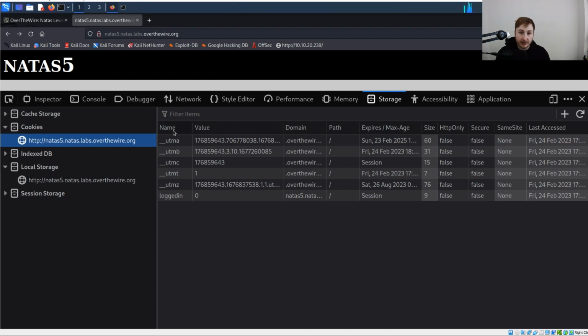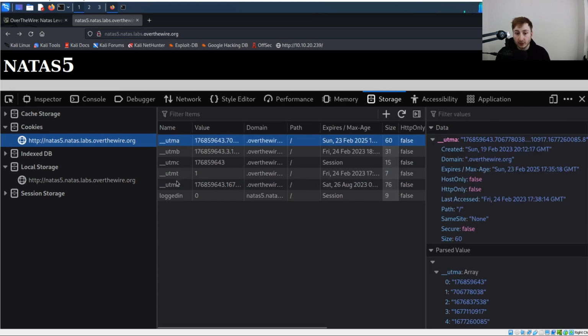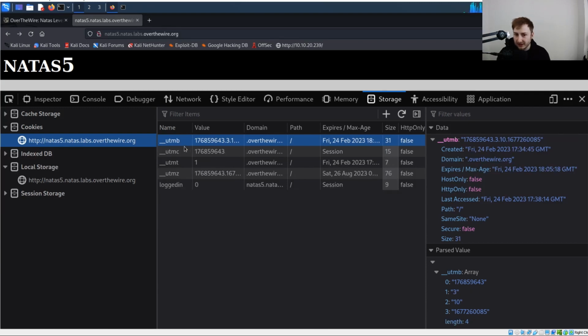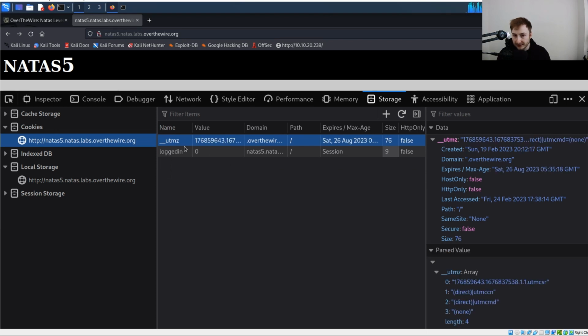And you can see we have the name and the value, so there's sort of this key value pair going on here, as well as some other information like HTTP only, secure, same site and stuff. These are sort of security features of cookies, which we might get into later. But in this case, you can see we have several ones here. We can pretty much ignore anything starting with these two underscores here. I believe this is Google Analytics stuff, and it's not actually relevant in this case,